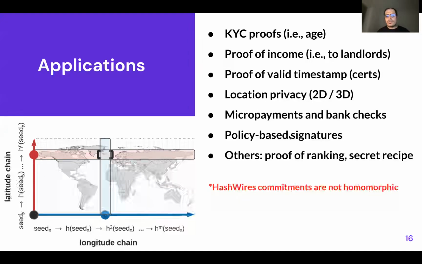Another interesting application is policy-based signatures. And this is very important because we realized with HashWires that almost all of the hash-based schemes, at least the few-time or one-time hash-based schemes like WOTS, BPQS, and Lamport, can be converted very easily to policy-based signatures. And imagine in Bitcoin, what does this mean?